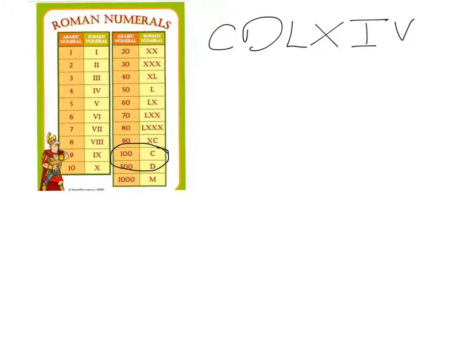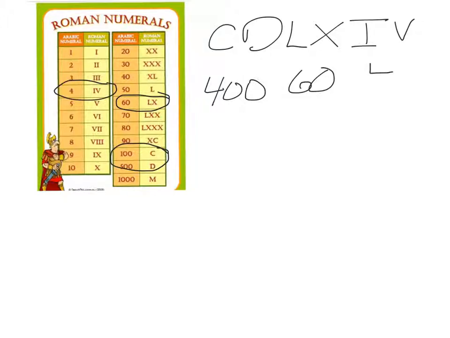And D stands for 500, but you have a 100 in front of it, which means it's taking that much away. So CD would be 400. And then we have LX, which is right here. LX stands for 60, and an IV stands for 4. So when we put all of those together, that would be 464 pieces of candy. That's part A.